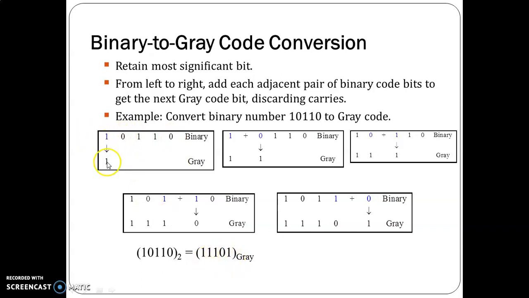Okay. We have to retain the first MSB as such. The next bit is obtained by XORing the first one with the second. Next is obtained by XORing the second with the third. So the same procedure follows. That is how we can convert a binary code to a gray code.